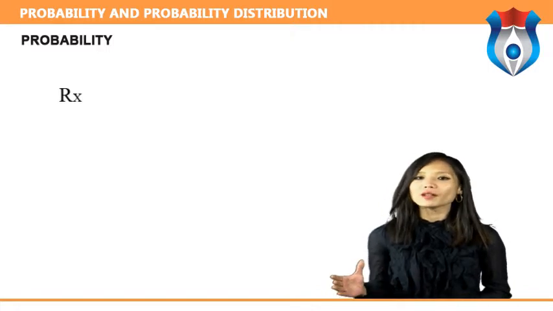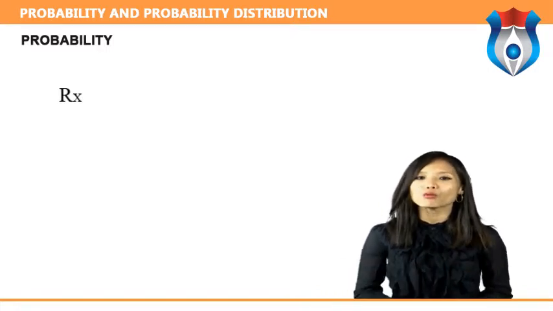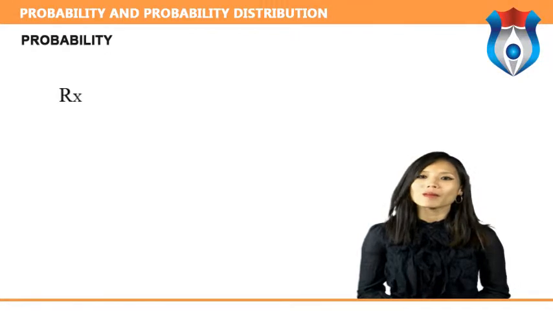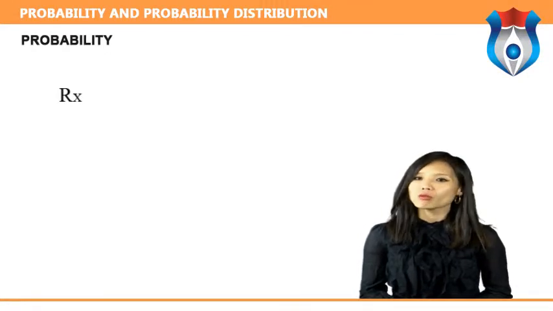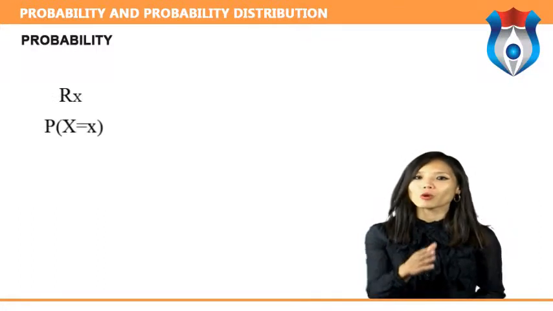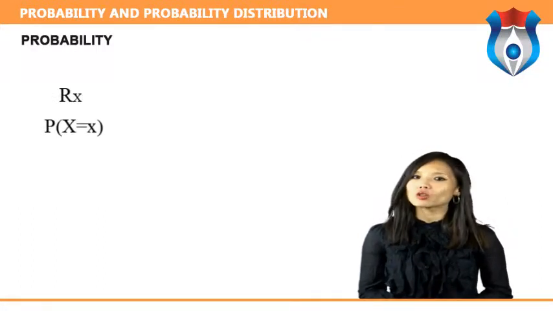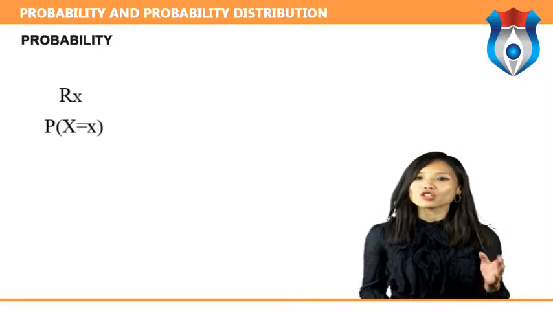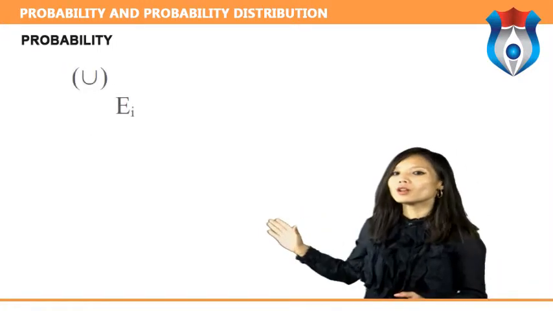The set of all values that X can take is then called the range, denoted R subscript X. Specific elements in the range of X are called quantiles and denoted x, and the probability that a variate X assumes the element x is denoted as shown on the screen.